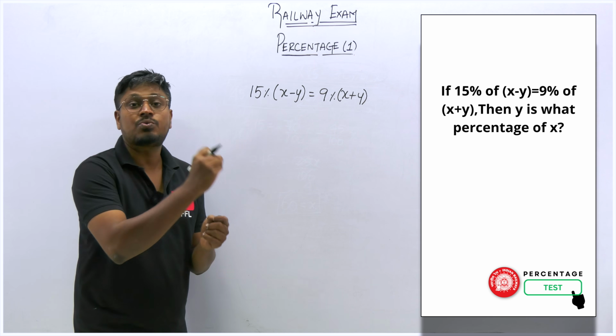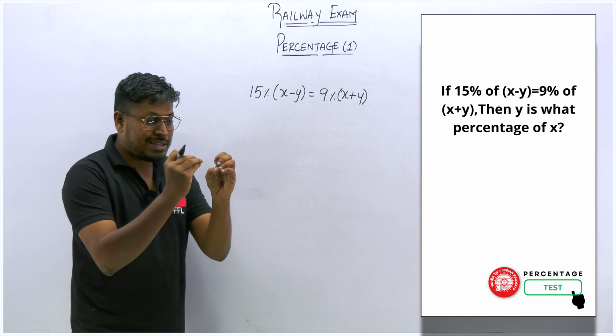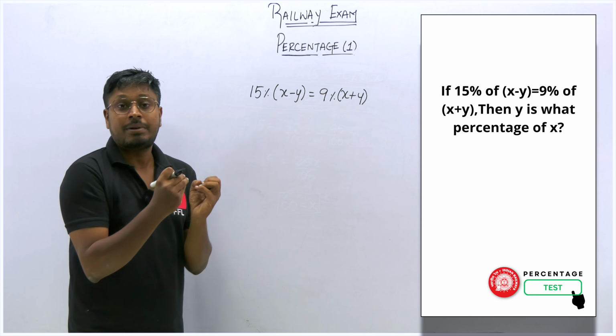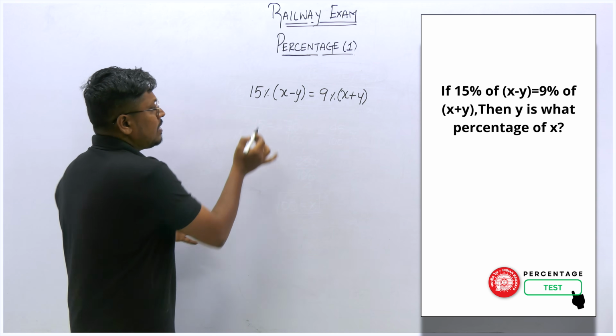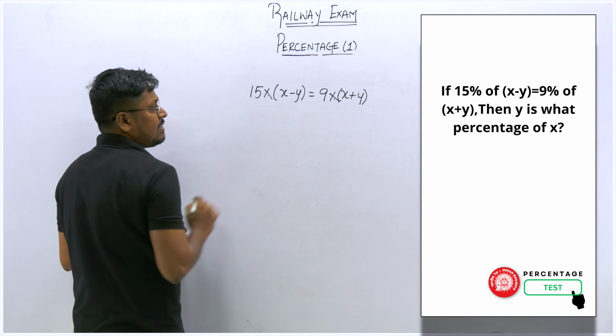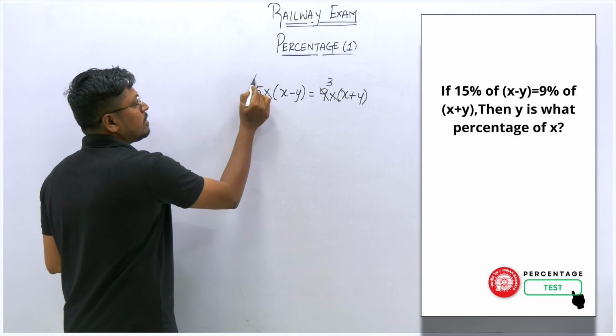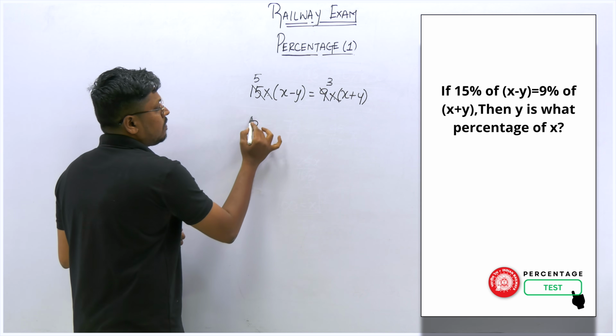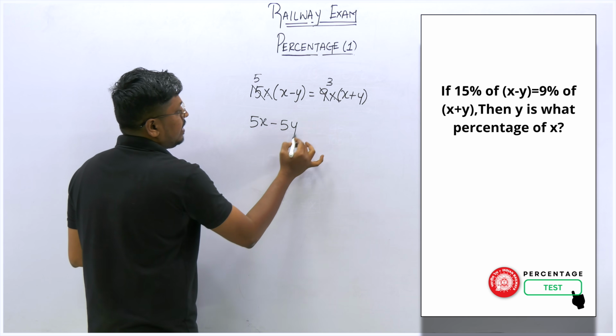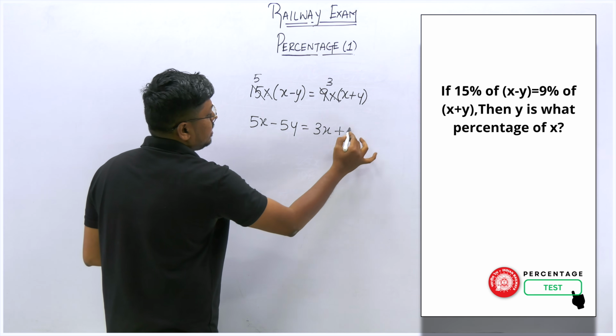What we learned: x is what percentage of y. So apply the correct value in the numerator and denominator. That is the important part here. So we can cancel percentage and percentage easily. Similarly, we can cancel this on the 3 table. 3 3s are 9, this becomes 5 3s are 15. So 5x minus 5y is equal to 3x plus 3y.